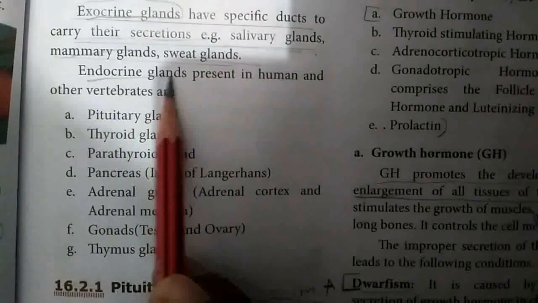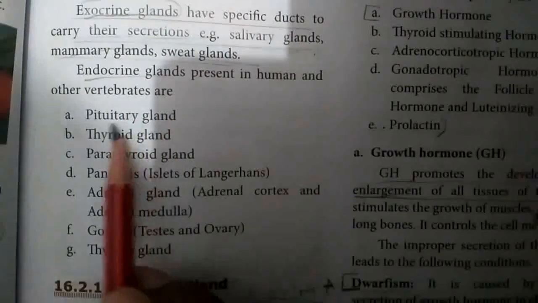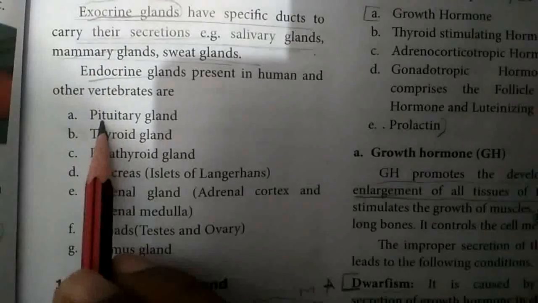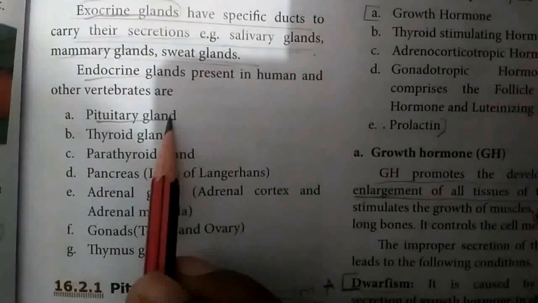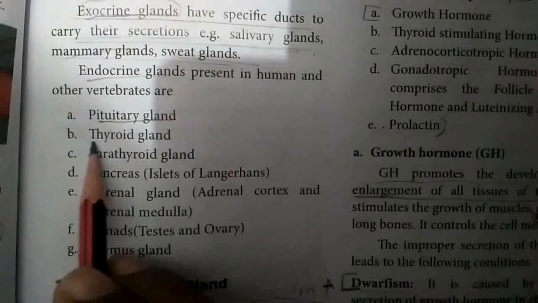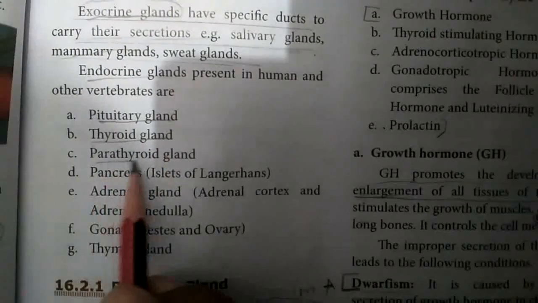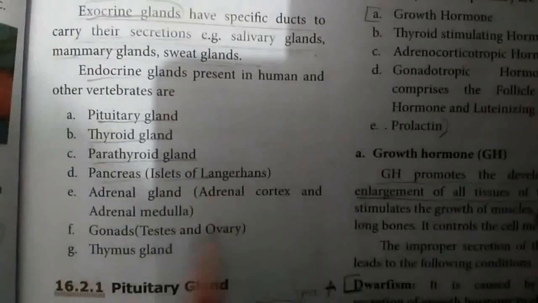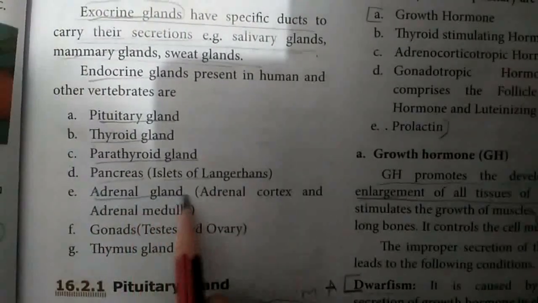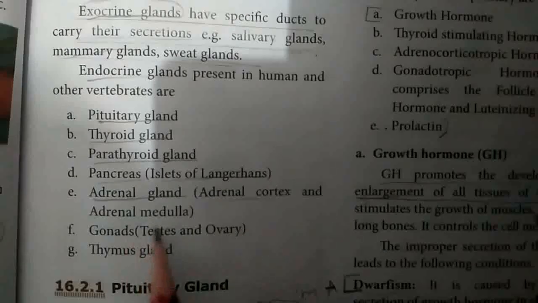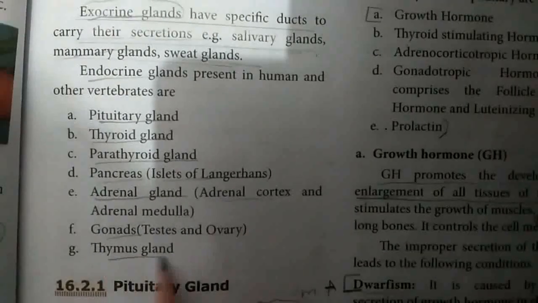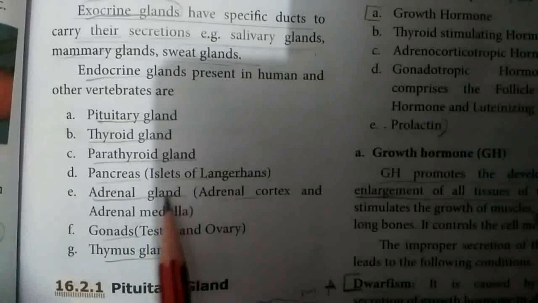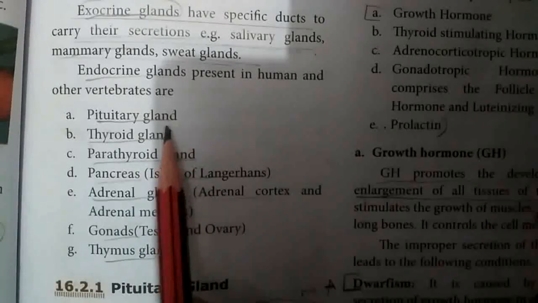Next, we will see the endocrine glands. The first one is the pituitary gland. Pituitary is the major endocrine gland. Then the thyroid gland, parathyroid gland, pancreas, that is the islets of Langerhans, adrenal gland, adrenal cortex and adrenal medulla, gonads, and thymus gland.